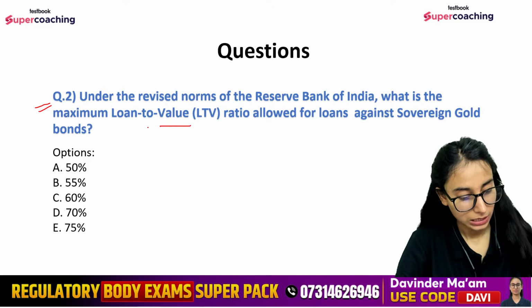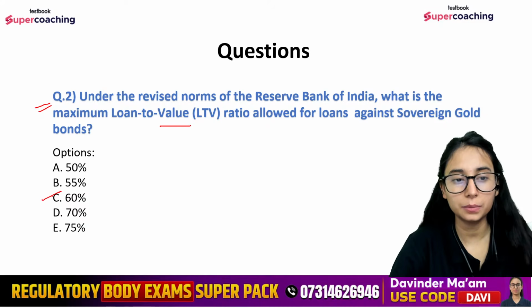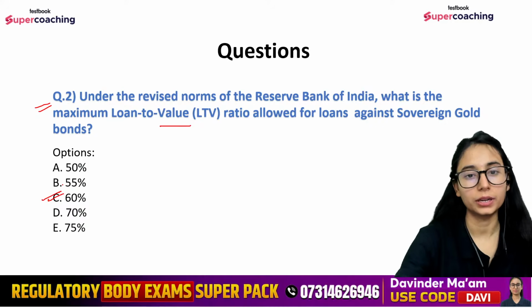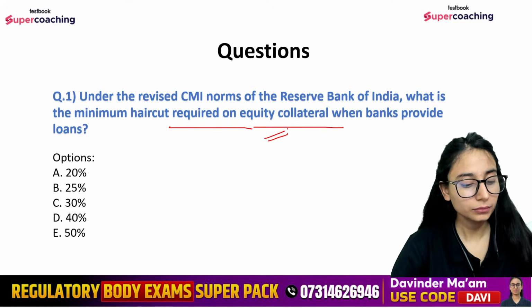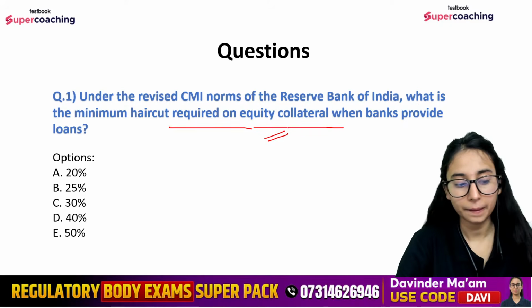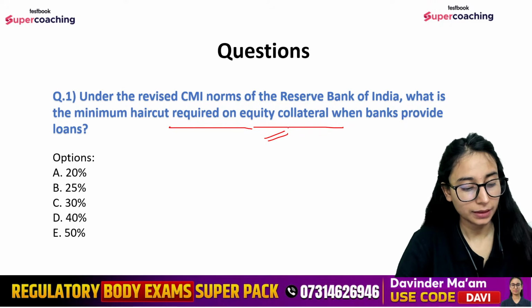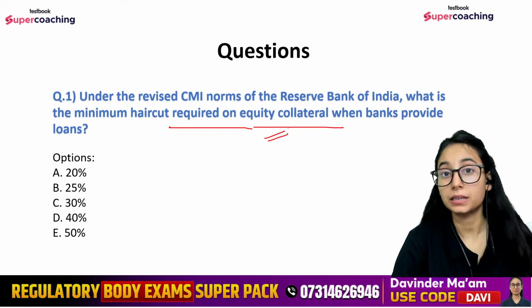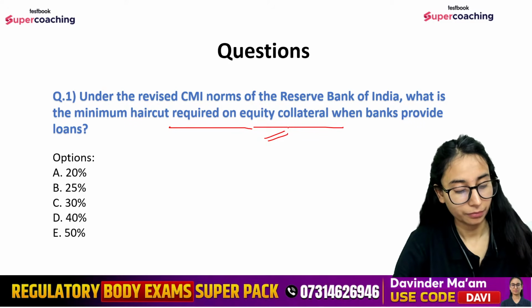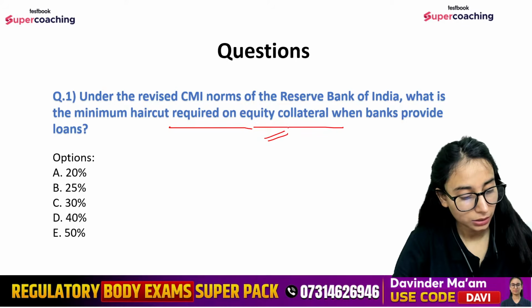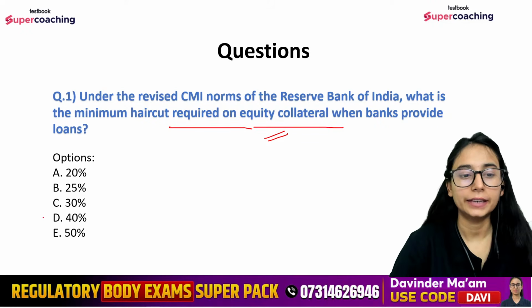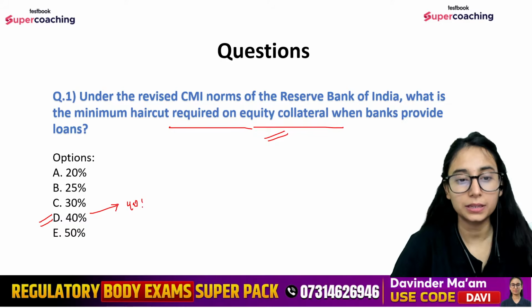Okay, let's see. C. Yes, 60% is the right answer for the sovereign gold bond. This is the LTV. Okay, what is the haircut required for the equity collateral? Yes, one last question, everyone. Participate. Great. Good, Mohit. Good. Manish has also said the right answer. Good, Sonika. Good, Manish. D is the right answer. 40% is the haircut.